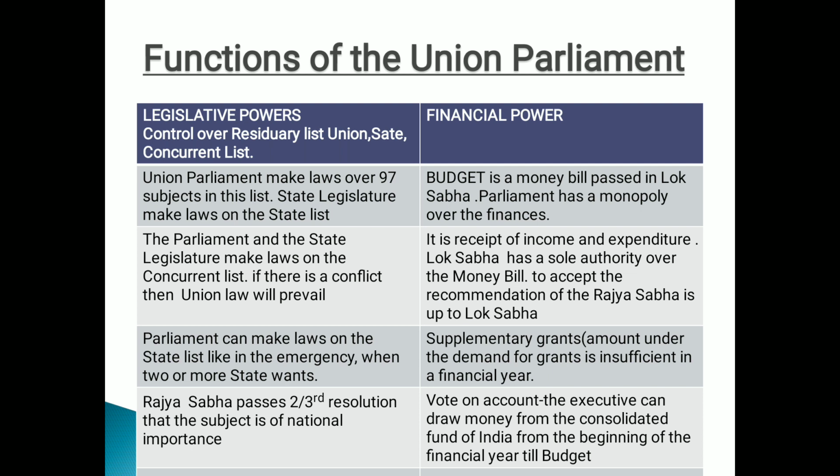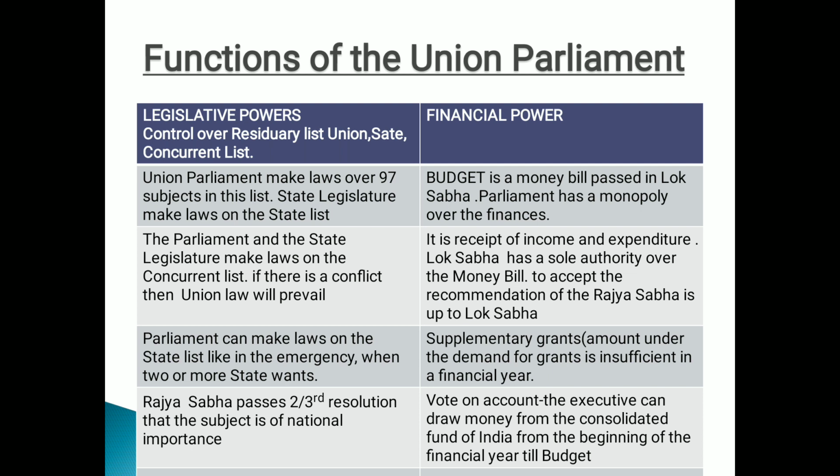The concurrent list is a shared list. This list is shared by the parliament and the state legislature, and obviously since it is shared, disputes may take place. At the time of dispute, which law will prevail? The union law will prevail. The bigger body takes control over this list. That's why this list is known as the concurrent list. The famous example is education. Everyone has the right to control education, be it the union government or the state government, right?